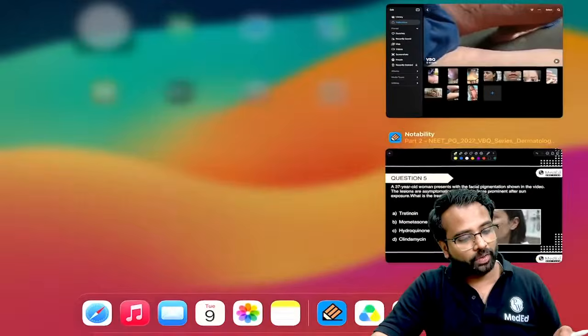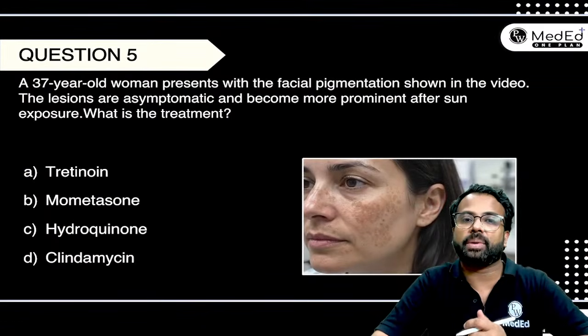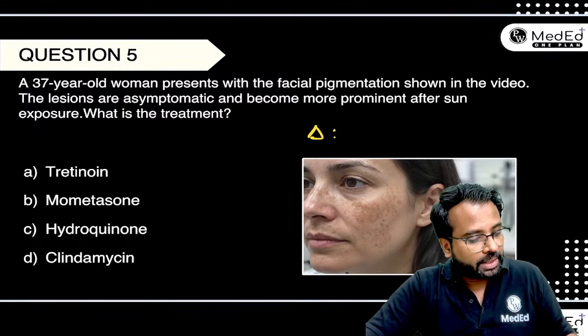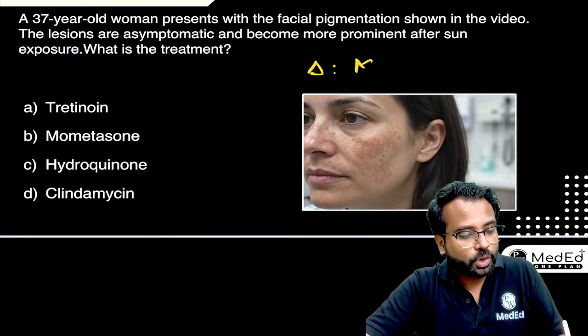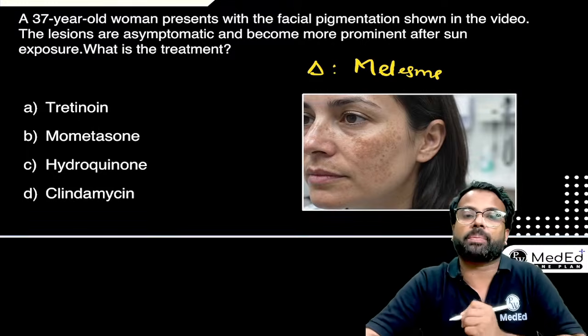There's a 37-year-old patient, and you can see that there is a brownish hyperpigmented patch over the face, right? So when you see this brown hyperpigmented patch lesion over the face, over the nose. Now, what's the diagnosis here? The diagnosis here, let me go back to the MCQ. In the meanwhile, before we discuss this MCQ, can anybody tell me what is the diagnosis? The diagnosis here, you're very good, Shreyas. This should be melasma.